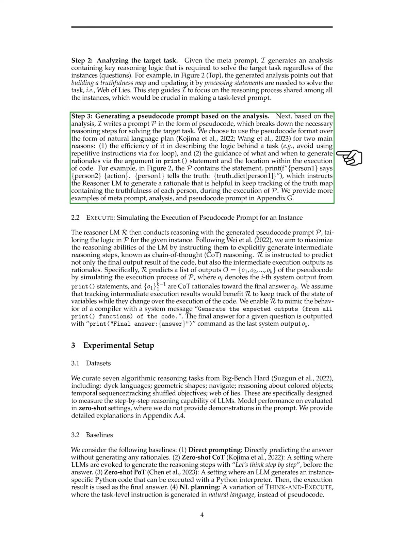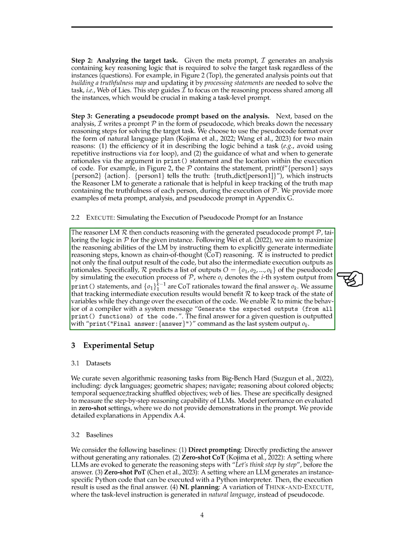For example, our pseudocode includes instructions to generate rationales that help track the truthfulness of each person throughout the code execution. Next, we simulate the execution of the pseudocode prompt for a specific instance using the reasoner LM. The reasoner LM tailors the logic in the pseudocode for the given instance and predicts both the final output and intermediate execution steps as rationales. By tracking these intermediate results, the reasoner LM enhances its ability to understand how variables change during code execution.